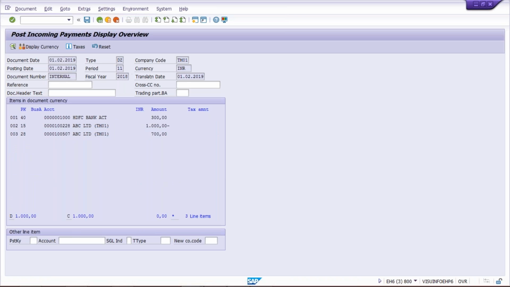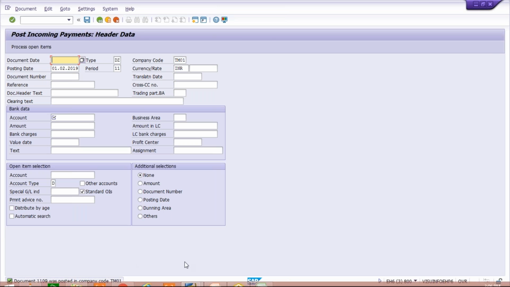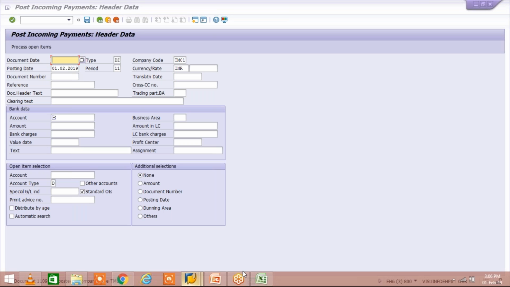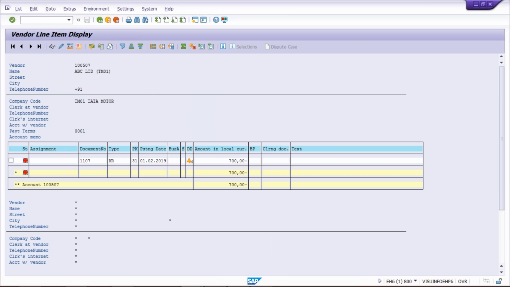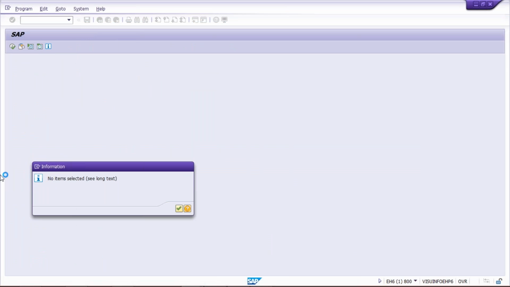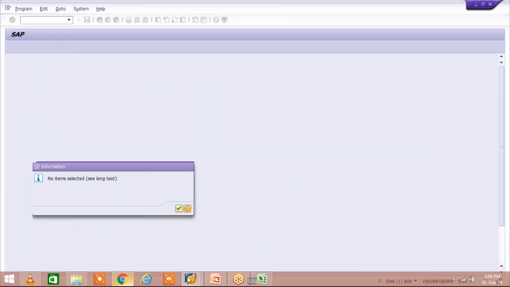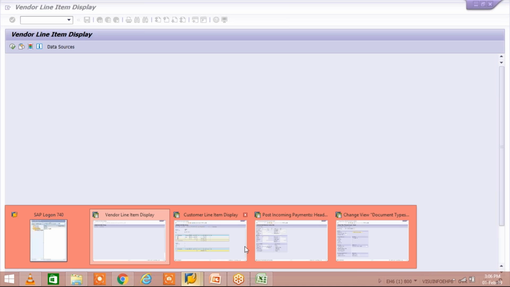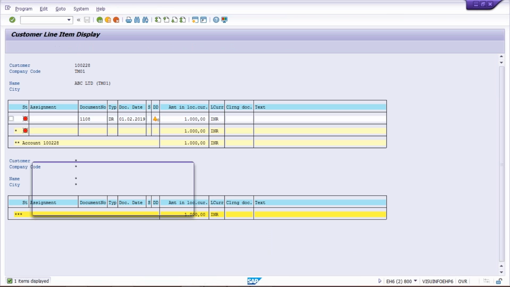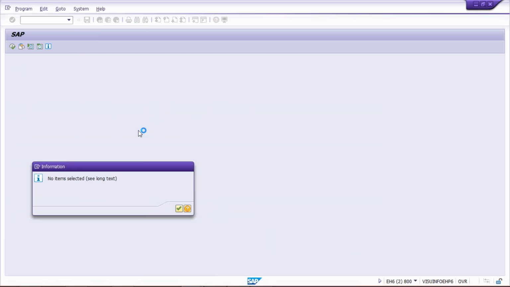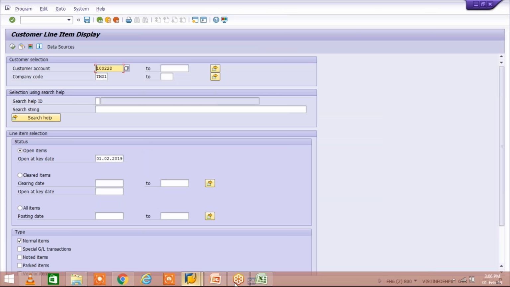If you post this transaction, then what is happening? Everything is going to be perfect. Why? Because here the vendor line item is also going to be cleared. Refresh it, that is gone, right? And even if you look at the customer line item, that is also gone. Click on refresh, that is also gone. Okay, so this is also gone now.